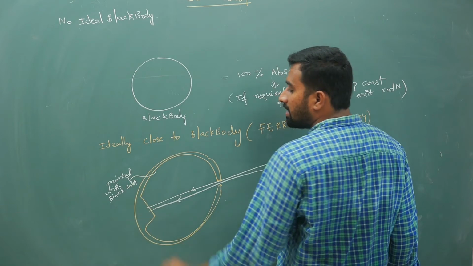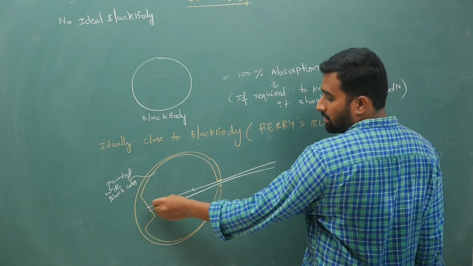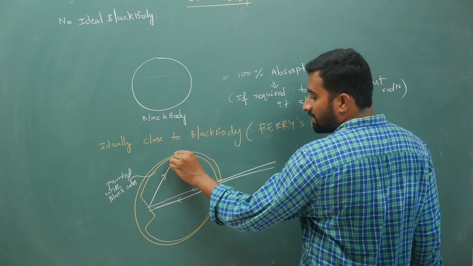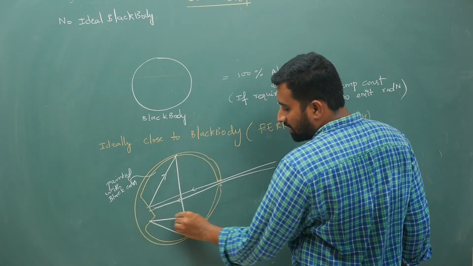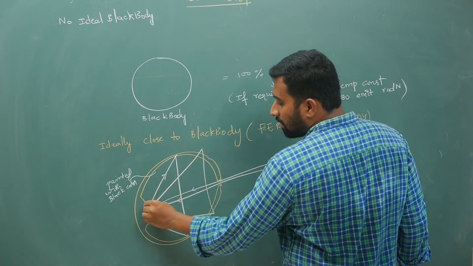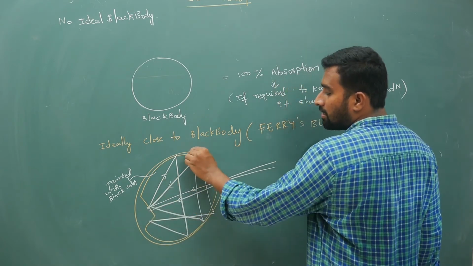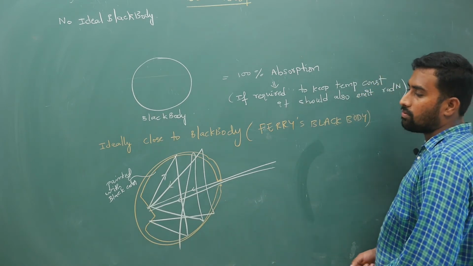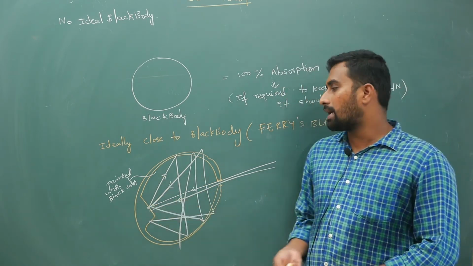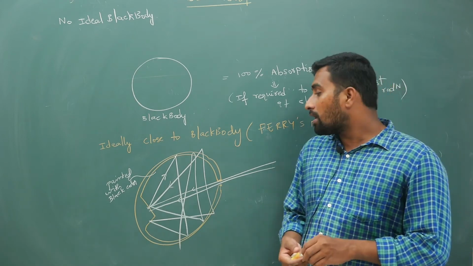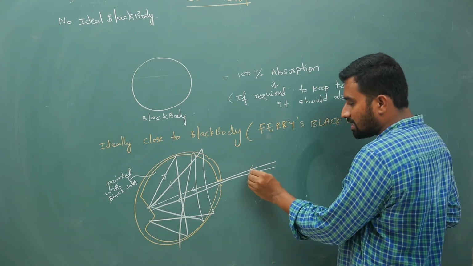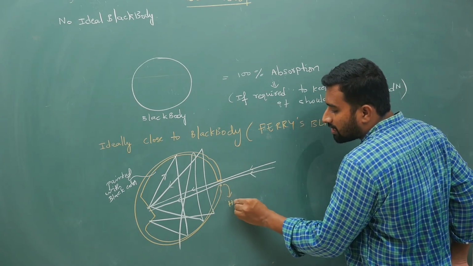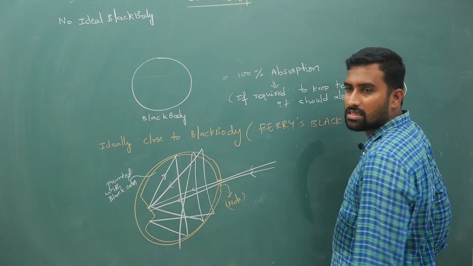Now if you are painting it with black color, this energy that falls will get reflected here, reflected here, reflected here, reflected here. Like this, all this radiation energy will eventually die out. So now there is no possibility of escaping. If you just paint the inner surface with black color, when this radiation energy is entering into this hole, this hole will act as a black body, not this body.